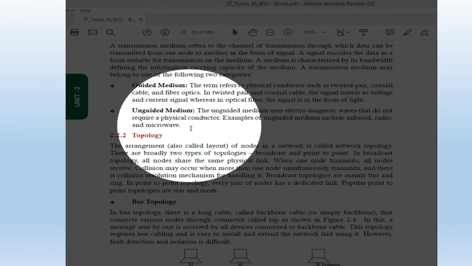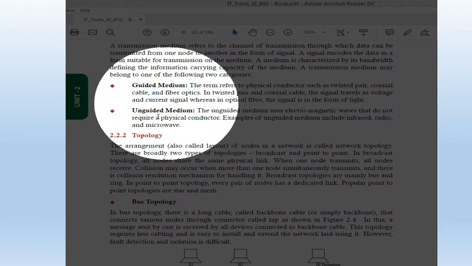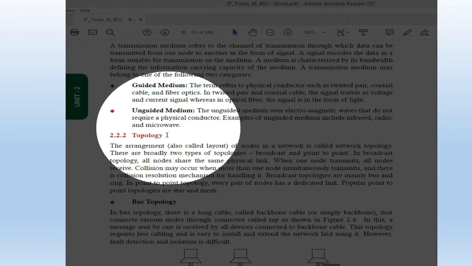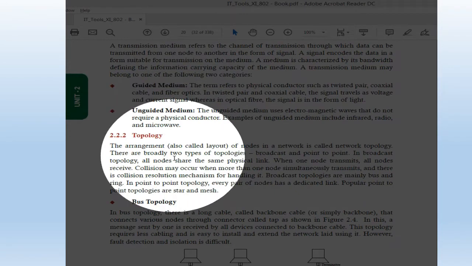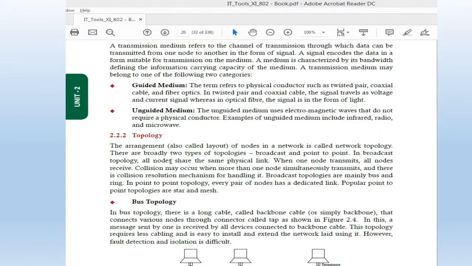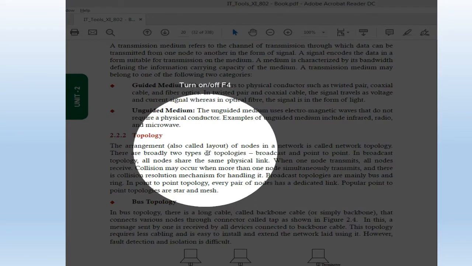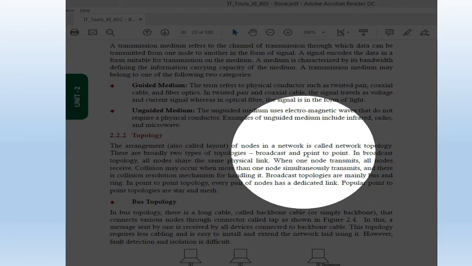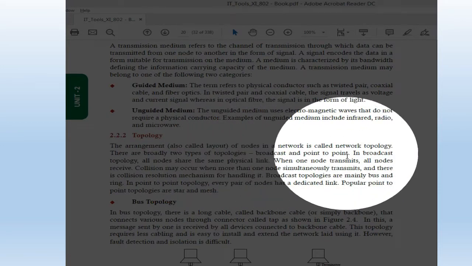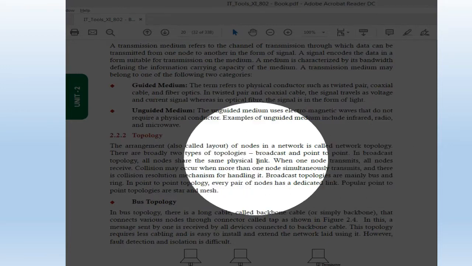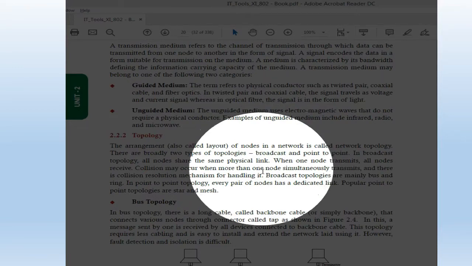Today we will discuss the topic topology. What is topology? First of all, understand this, the computer topology. Topology means the arrangement or the layout of nodes in a network is called network topology. Means how we are connecting the computers with each other. Like in a computer lab, you have seen a number of computers placed, like 40 in each lab, and how we are connecting those computers with the server, that is called topology.